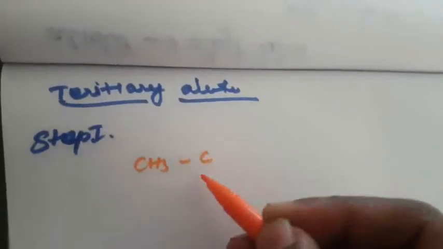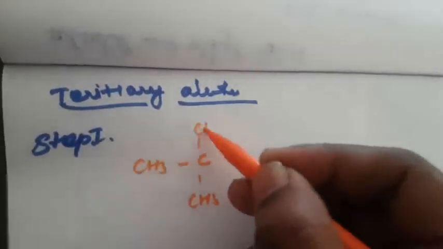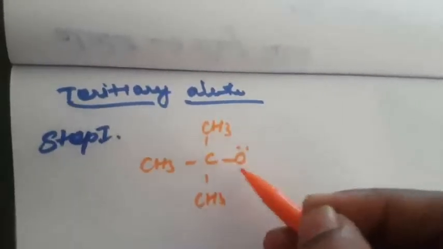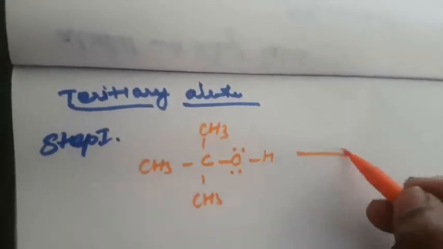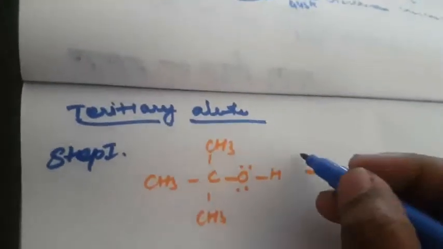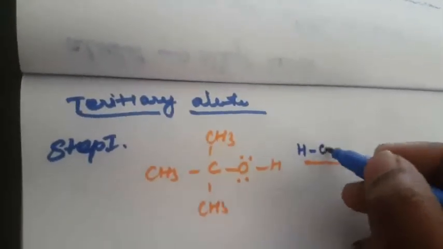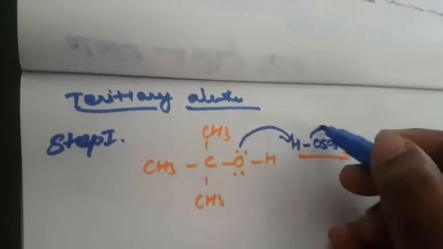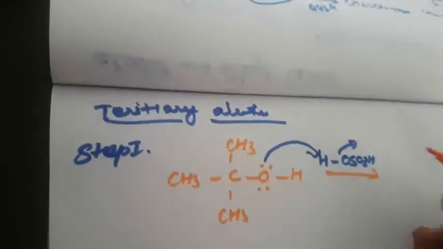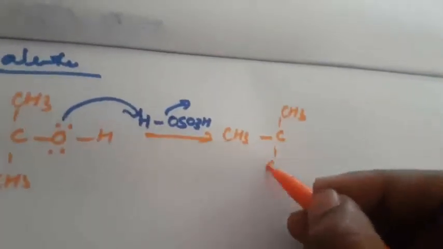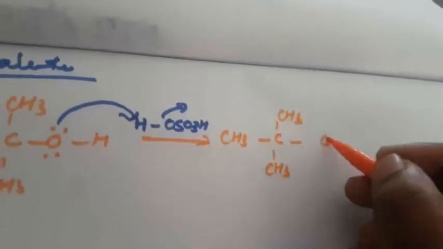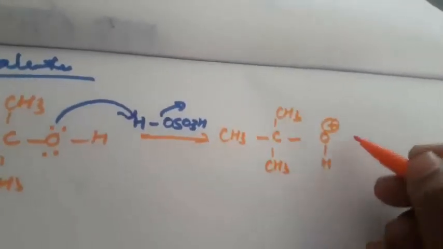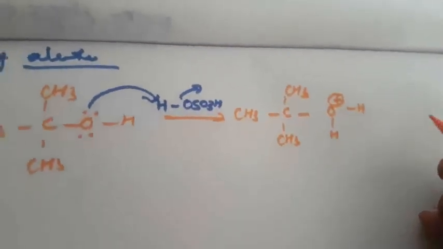CH3, CH3, here also CH3, again OH, in the presence of sulfuric acid, HOSO3H. This one comes to this side, and this one is liberated. So this equation becomes CH3, CH3, CH3, then O positive charge, H, H. So this is step 1.